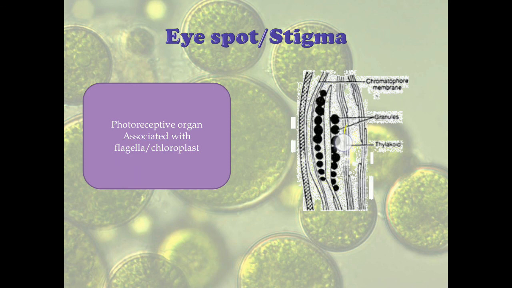As you can see here, there are 2 to 3 rows of droplets or granules, and each of these granules is rich in the carotenoid pigment. So there are pigmented plates with carotenoids. That is why in case of Chlamydomonas, it is associated with the chloroplast, but usually it is associated with flagella and it helps in phototaxis. Another thing to remember is that this eye spot or stigma is usually enclosed in a membranous envelope.